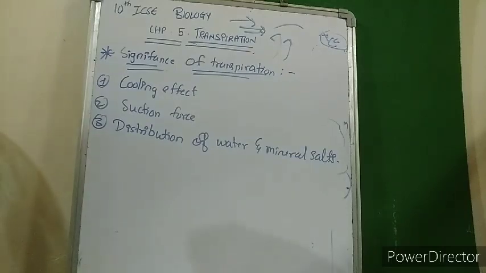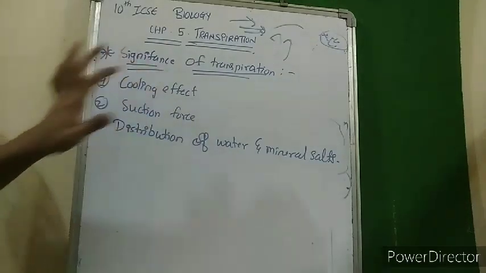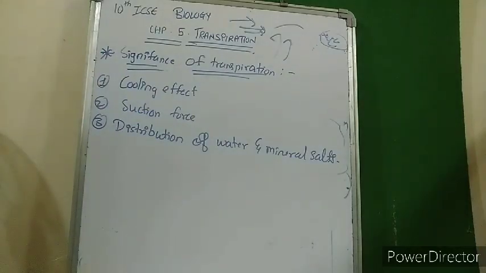So why is transpiration important? We have seen that transpiration is loss of water. So how can this be advantageous to the plant body? What is the significance? First, it provides a cooling effect to the plant body. So basically when water is lost from the plant body, the heat which is generated in the plant body through metabolic reactions is also lost in the form of vapor.